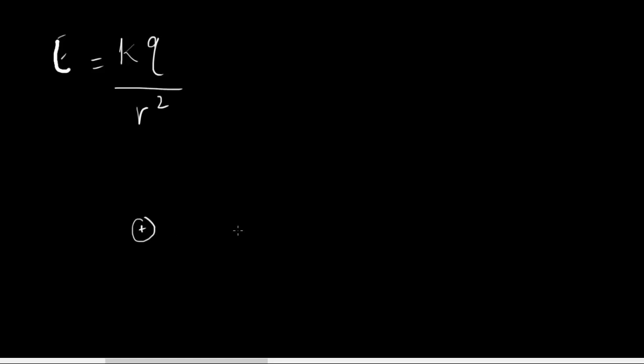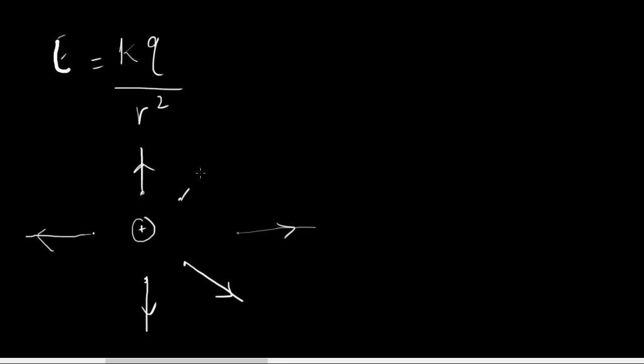is you take a very small positive charge and you put it somewhere in space where you want to find the direction of the electric field. So say you place it here. Then since this small charge is a positive charge, it's going to be repelled by this charge. Okay, so what happens if you place it here? It's going to be repelled. If you place it here, it's going to be repelled. Place it here, it's going to be repelled. Okay, if you place it here, it'll be repelled.